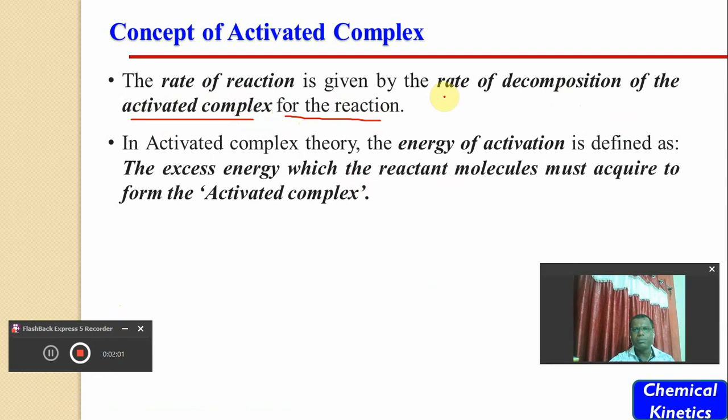Rate of reaction depends upon the rate of decomposition, and in activated complex theory, the energy of activation can be defined as the excess energy which the reactant molecule must acquire to form the activated complex, which later on decomposes to form the product. So this is the amount of energy that the reactant molecule must have to convert into an activated complex which undergoes decomposition to form the product.